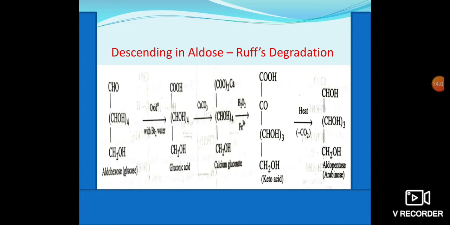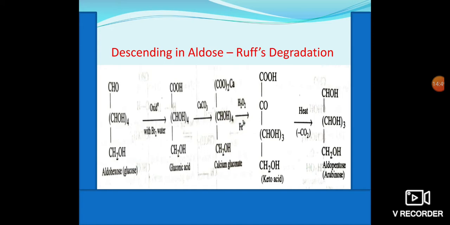Next, descending order, that is aldohexose to pentose. This is called Ruff's degradation. Degradation itself denotes a decrease in the number of carbon atoms. One carbon atom decreases when aldohexose is changed into aldopentose. Therefore, this is called descending in the series. Converting glucose into arabinose is a good example for this. In this Ruff's degradation method, the process of converting glucose into arabinose is as follows.